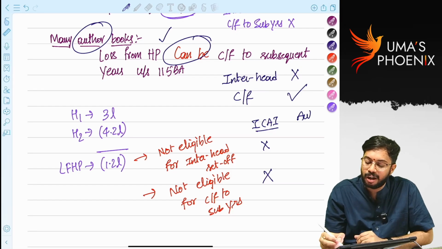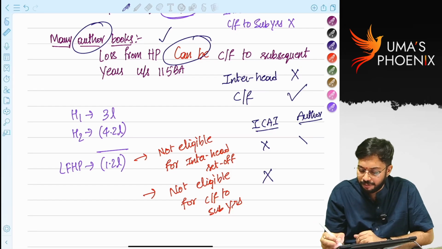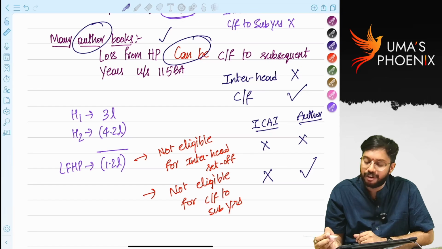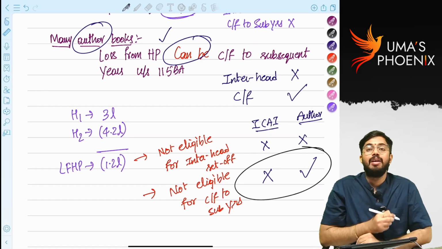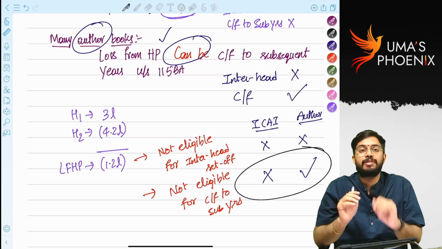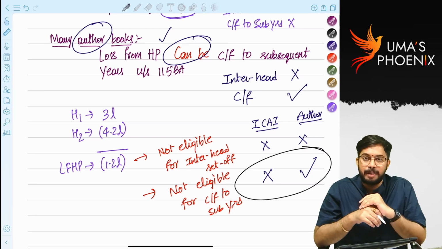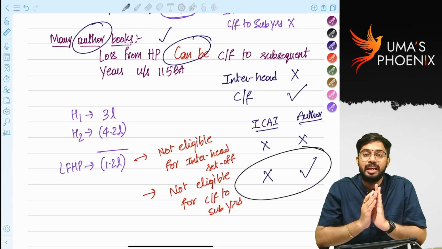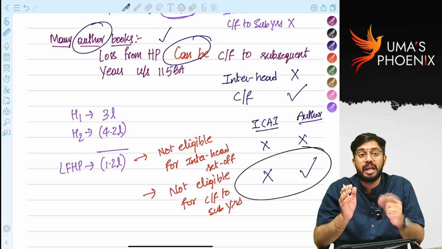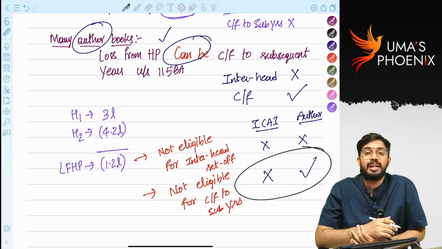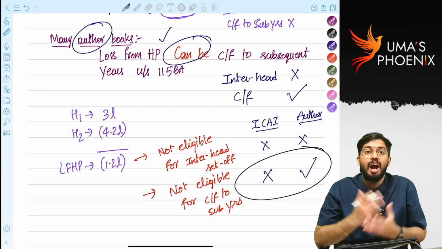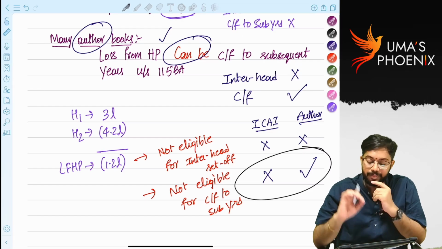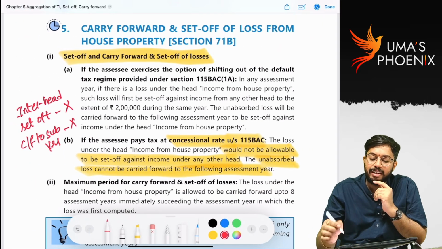As per many other books, interhead set off is not allowed, but carry forward is allowed. So, the problem came with this point. ICAI material is saying loss from house property cannot be carried forward to subsequent years. Many other books are saying loss from house property can be carried forward to subsequent years under default tax rates. Now, what is the resolution? How to write it in the examination? First, let us interpret the law.